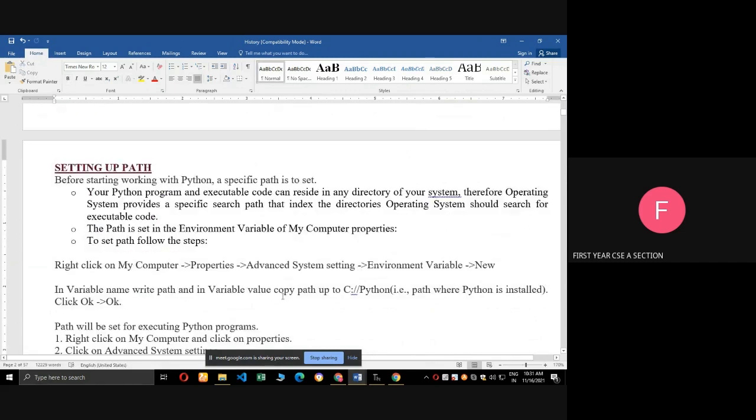And the next, setting a path. Before we use Python, we need to set the path. Go to my computer, right click.